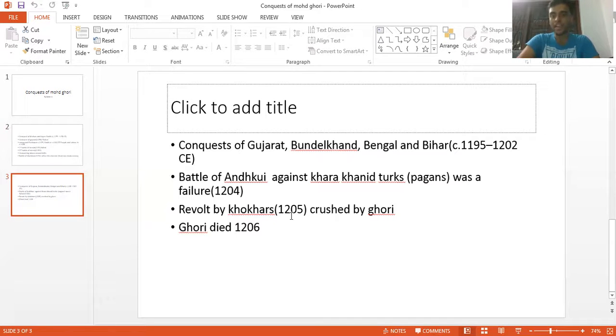But on his way home to Ghazni, the Ismailis assassinated Muhammad Ghori in 1206. This is how the Islamic rule from Mahmud of Ghazni to Muhammad Ghori ends.